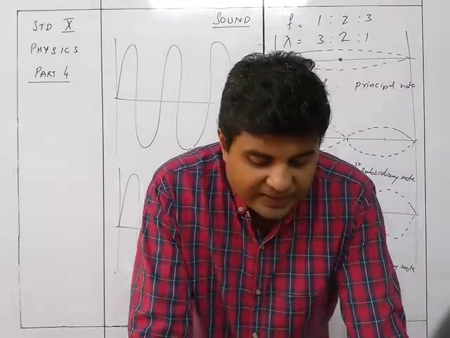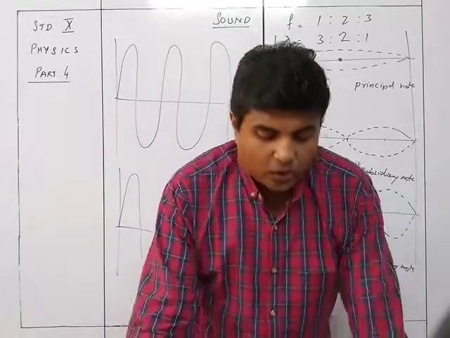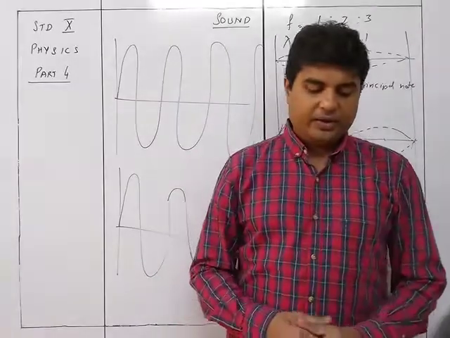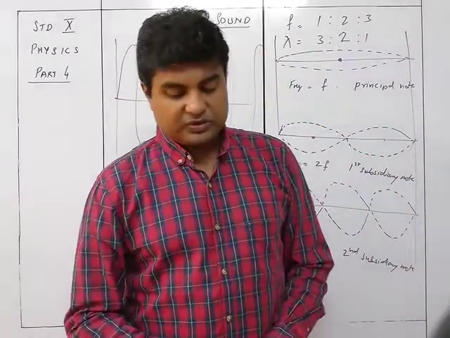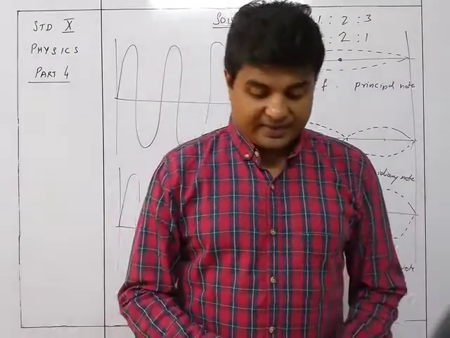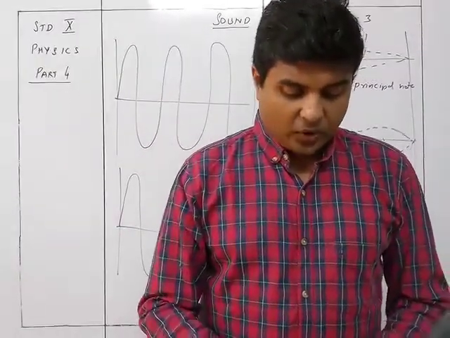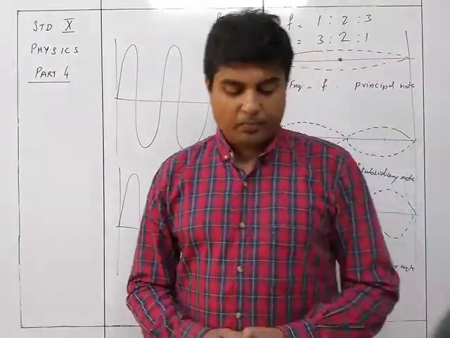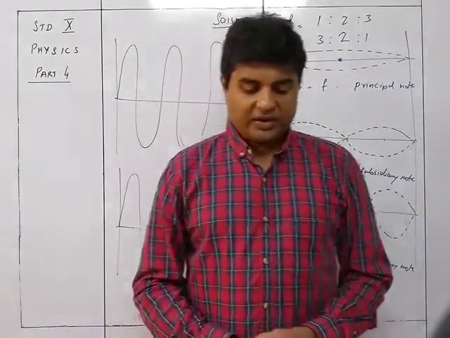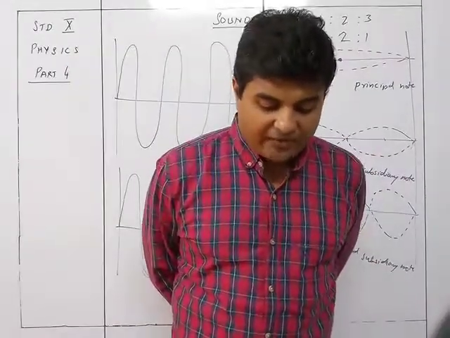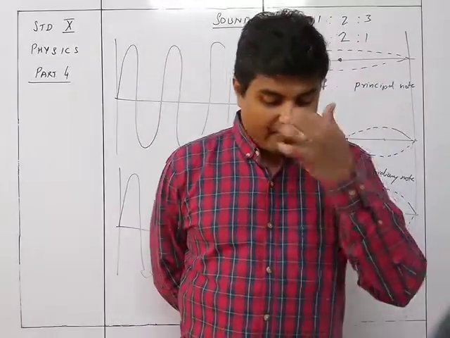The rate at which the energy is lost to the surrounding, or the rate of decrease in amplitude, depends on the nature, that is viscosity, density, etc. of the surrounding medium, and also on the shape and size of the vibrating body. For example, figure 7.1 shows the displacement time graph of a body executing the damped vibration.